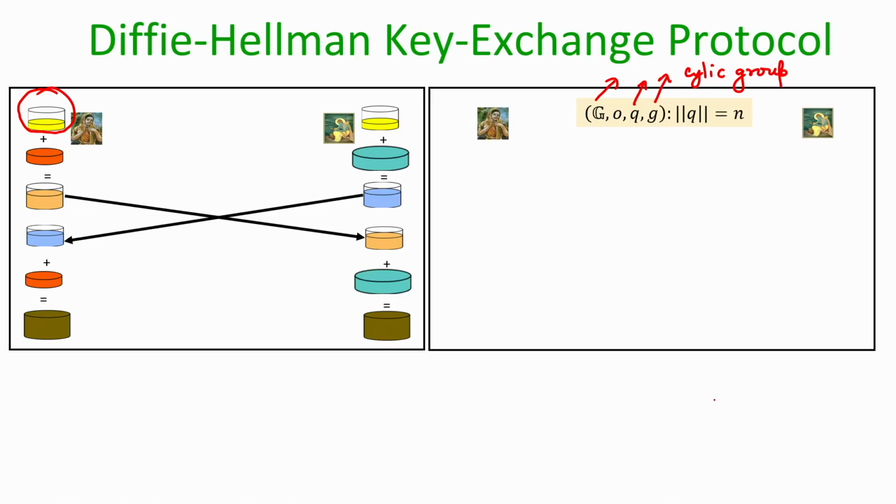So, Sita and Ram both know that they are going to use this cyclic group, and every third party who wants to derive the key that Sita and Ram are going to agree upon will also know the description of this cyclic group. It is like saying the following: if Sita is considered as a user and Ram is considered as Amazon, and if Sita wants to do a transaction with Ram and agree upon a common key, then a third party who wants to break the communication knows the description of the cyclic group that Sita and Ram are going to use.